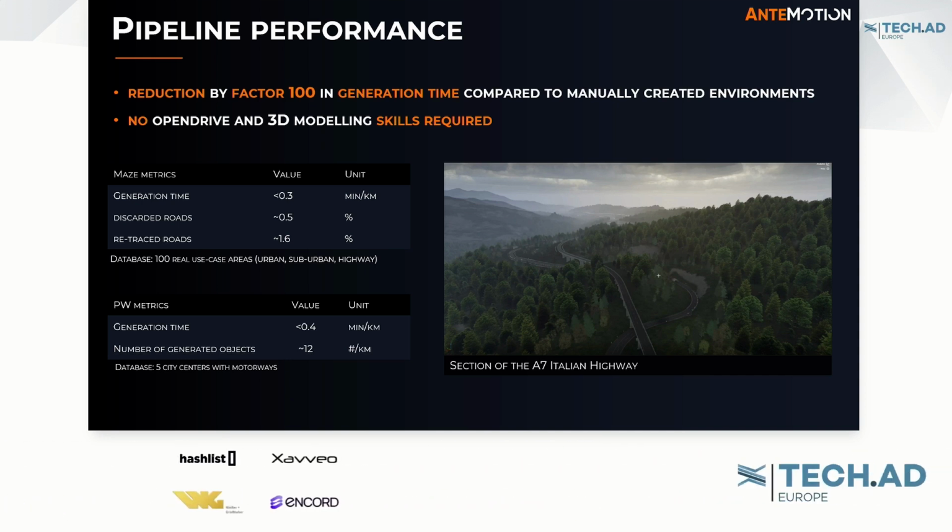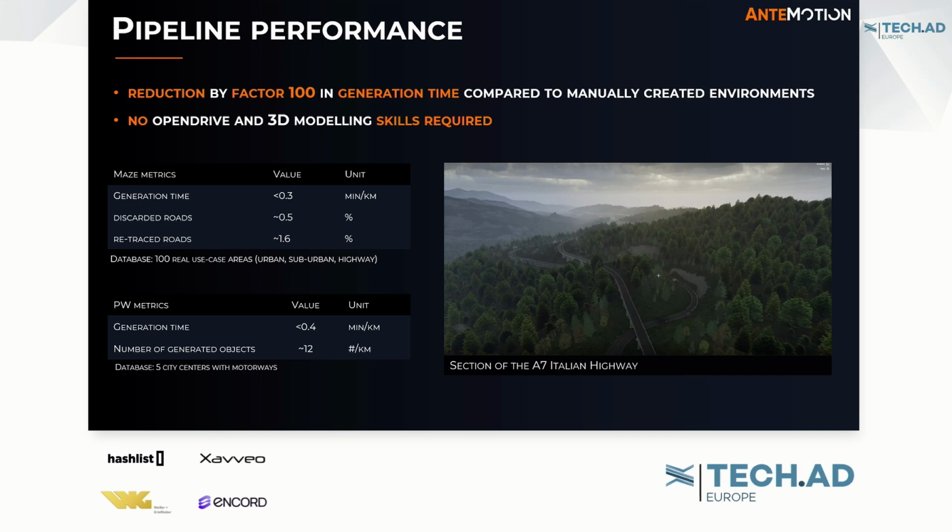In this slide, you can see an example of a section of the A7 Italian highway that we generated automatically with Procedural Worlds. This is just a picture of a 20-kilometer section that we generated in under 20 minutes. The roads are perfectly taken from an input OpenDRIVE, and the terrain is taken from NASA and then matched to the road elevation.